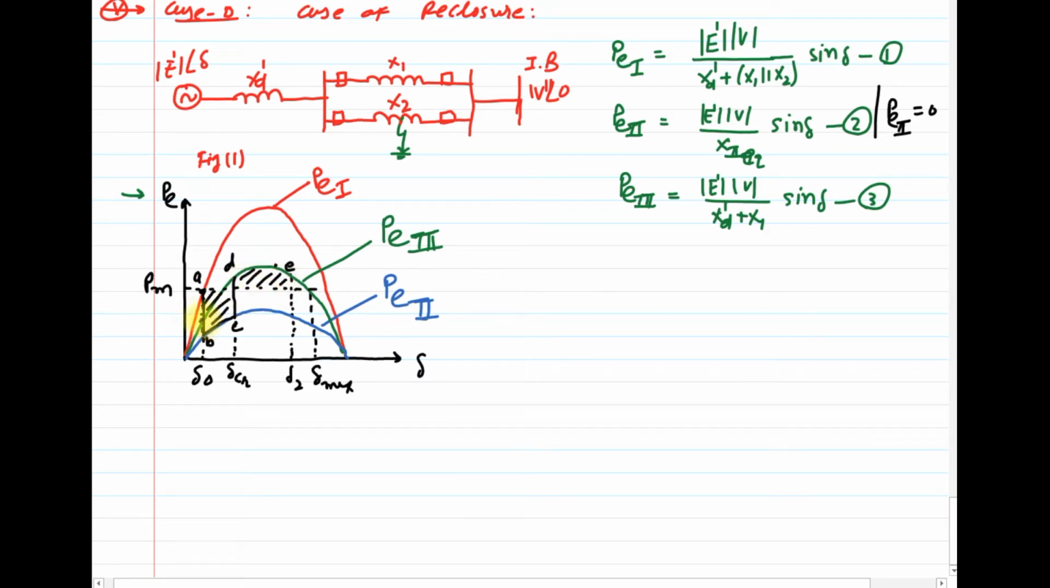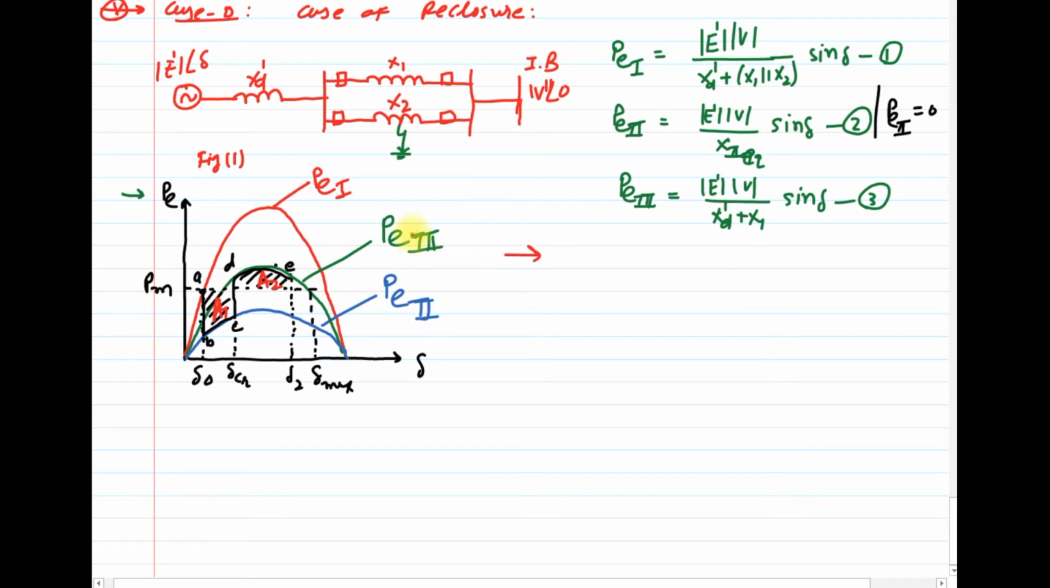If the system is stable, if the acceleration is equal to the deceleration, that means area A1 will be equal to area A2, then the system will be in stable operating condition. Clear? So now let us consider the case of recloser over here.